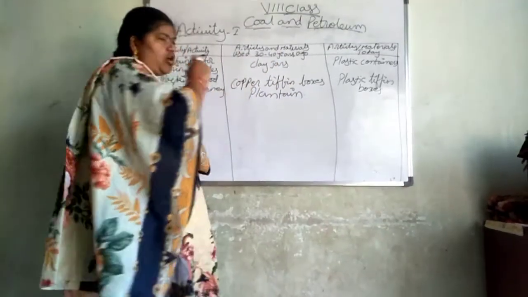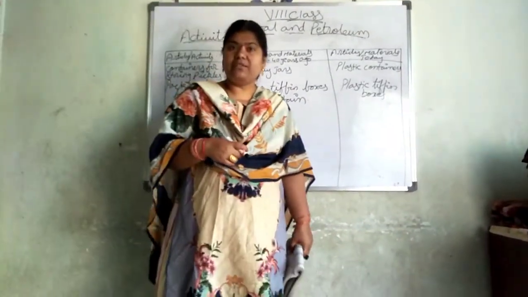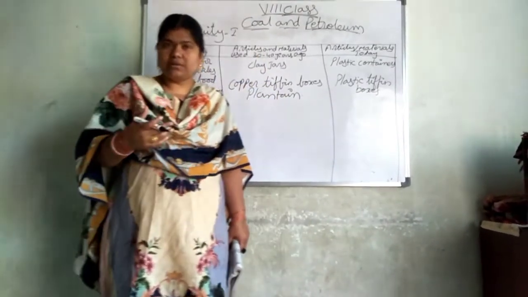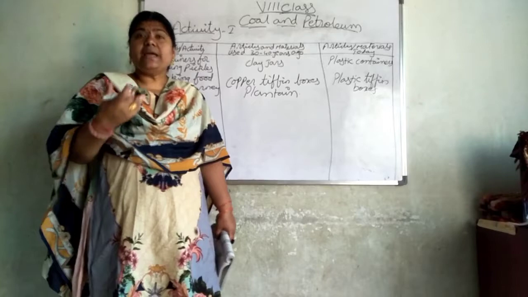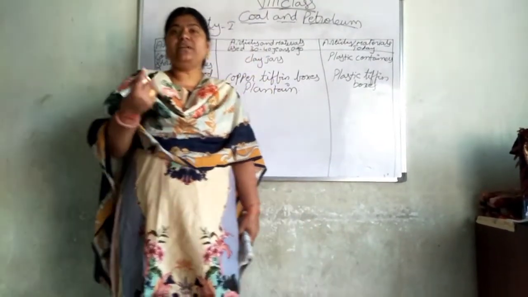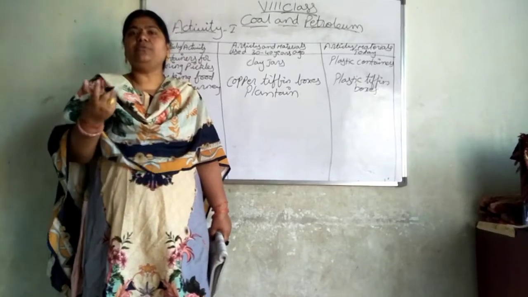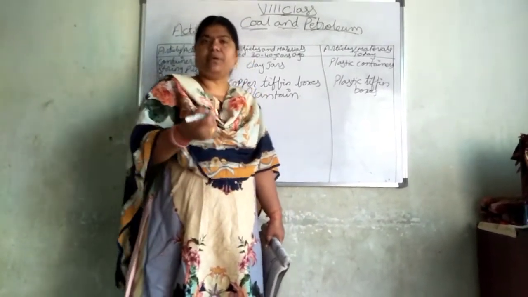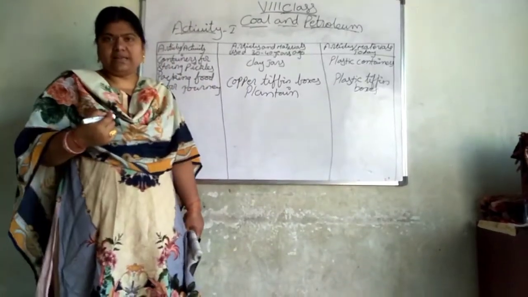In the same way, copper containers also. Many people tell us to drink water in a copper glass or copper bottle. It helps our resistance, and whatever diseases we are having will be reduced by taking food or water in copper containers.